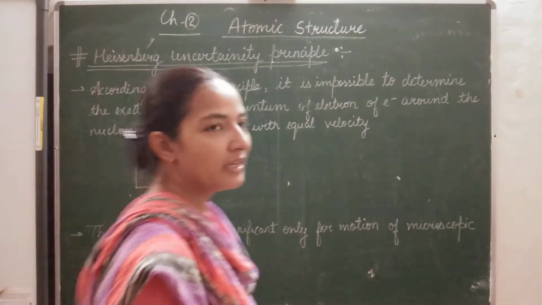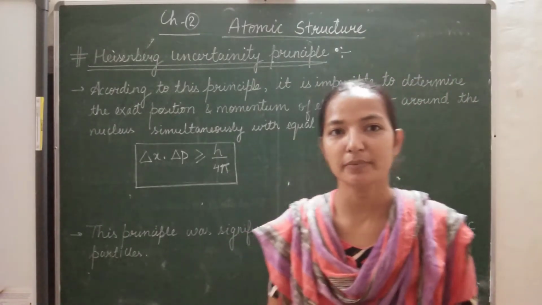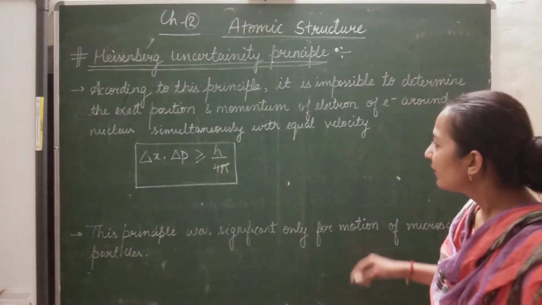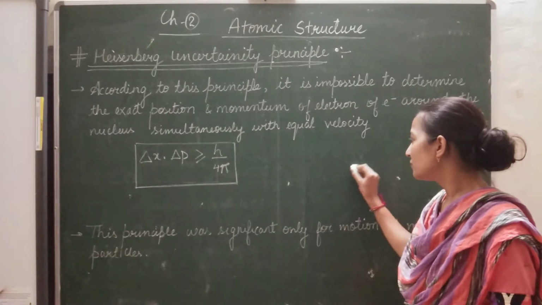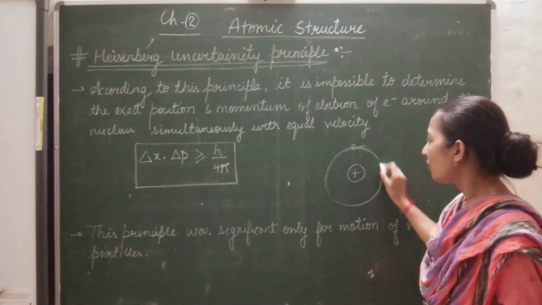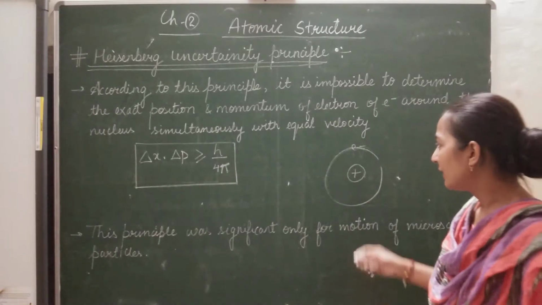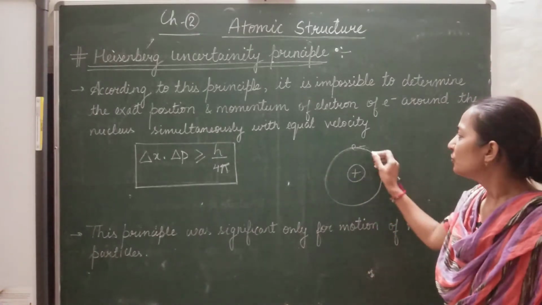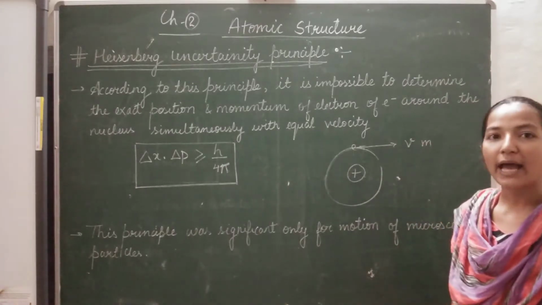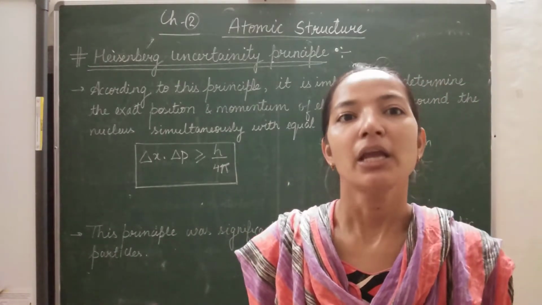Hello students. Now the next topic that we will discuss is the Heisenberg uncertainty principle. So what Heisenberg told, actually, he told that if around the nucleus, suppose this is the nucleus in an atom and an electron is continuously revolving around the nucleus, then for microscopic particles, if we are able to calculate the exact velocity and exact mass, then we are not able to calculate the exact position of the electron.